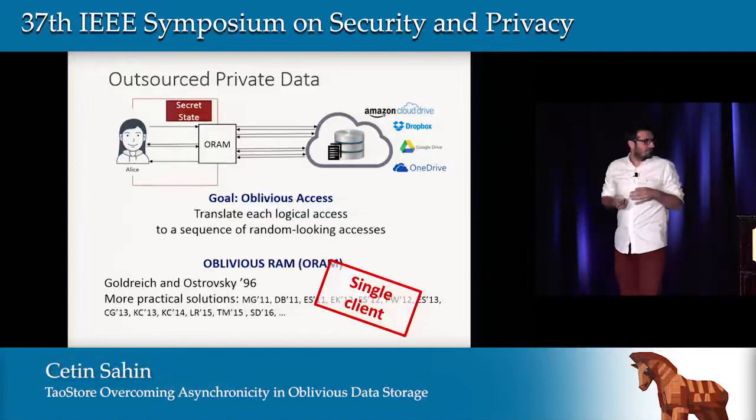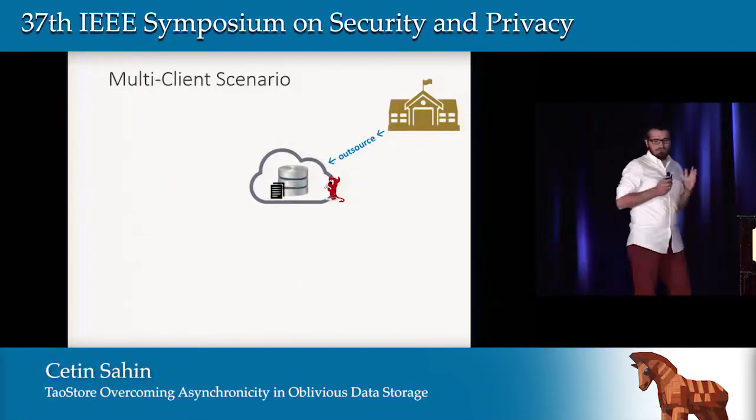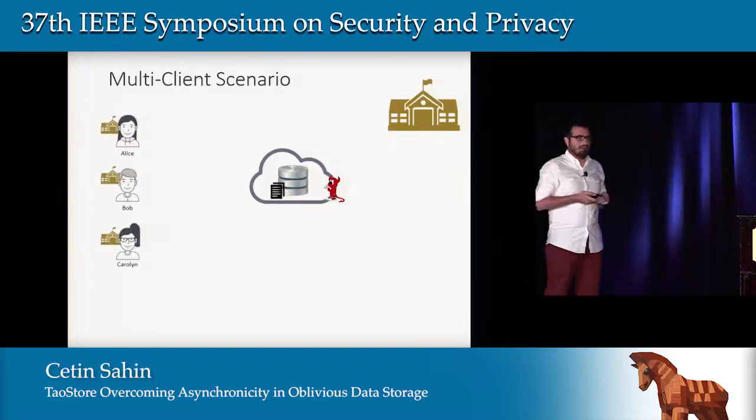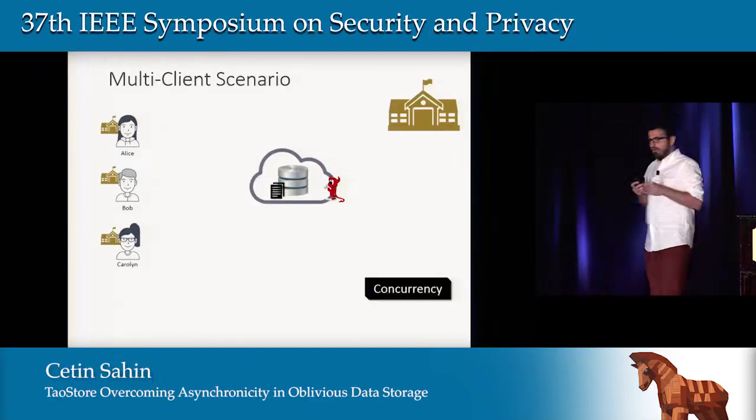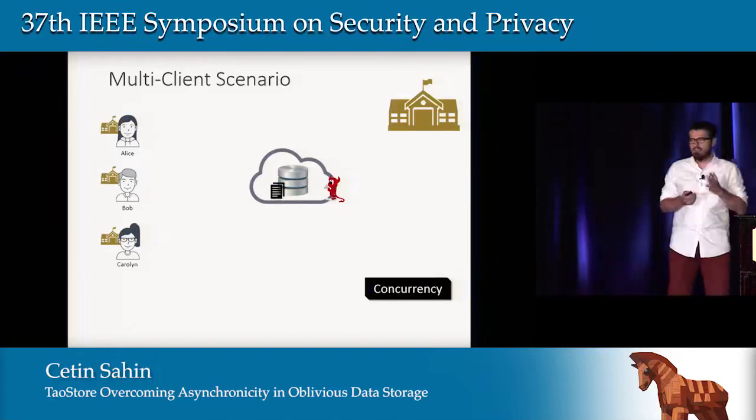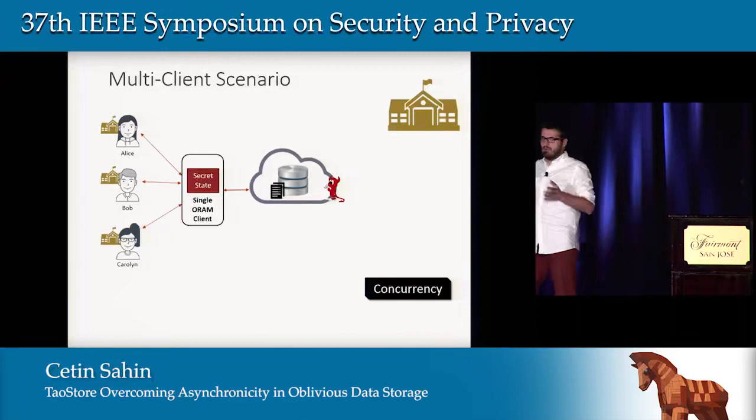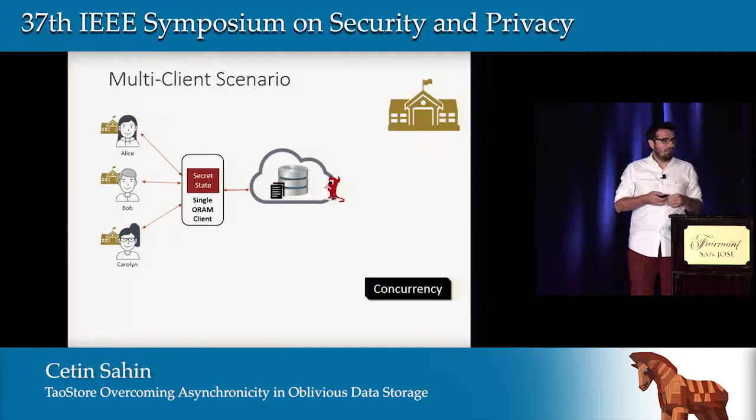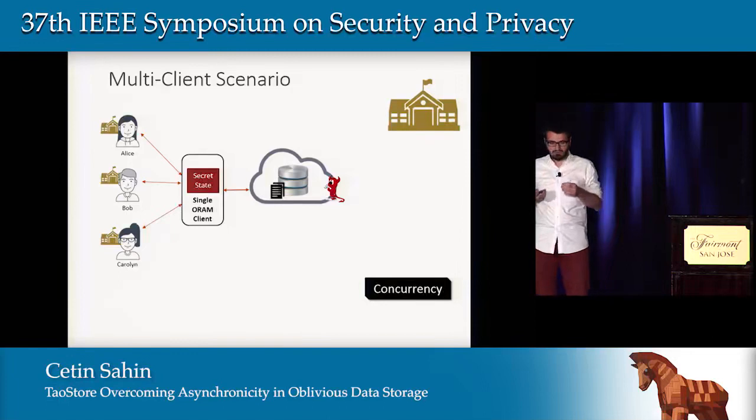We consider a different scenario here, where a company outsources its data to the untrusted cloud, and then trusted employees will access this data concurrently. Along with the concurrency, we would like to achieve security and efficiency. The simple approach would be introducing a single ORAM client in the middle, and this can handle the client requests sequentially. But here we lose efficiency because the accesses will be handled sequentially.